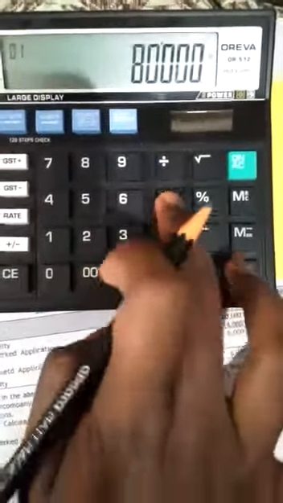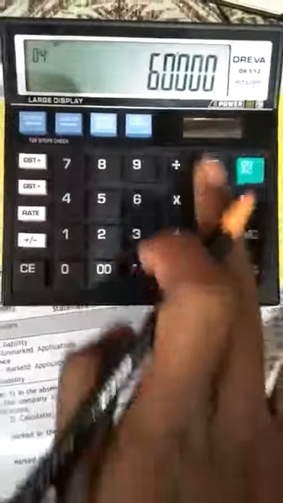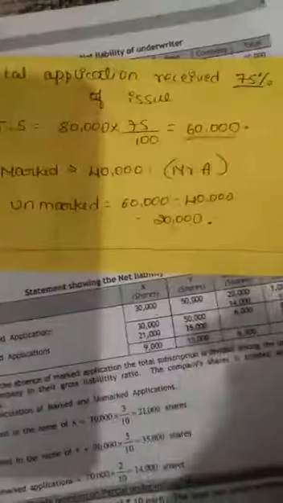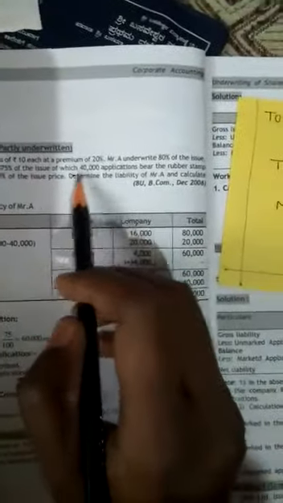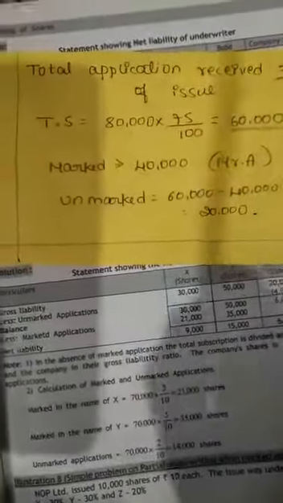60,000 is the total subscription, 75% of the issue, of which 40,000 are marked applications. In this total subscription, there is a marked application of 40,000 shares. Note this: marked applications belong to underwriters only, and unmarked applications belong to the company only.